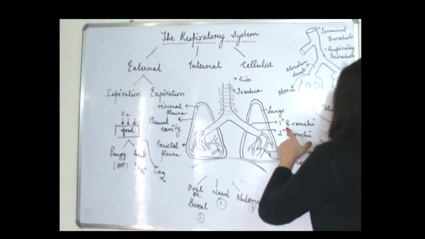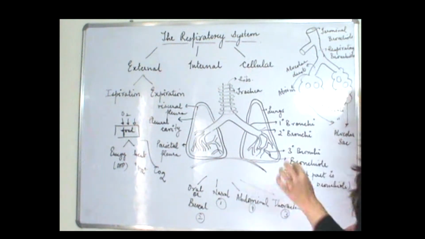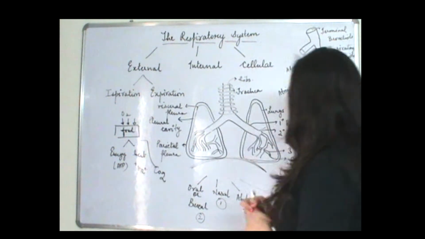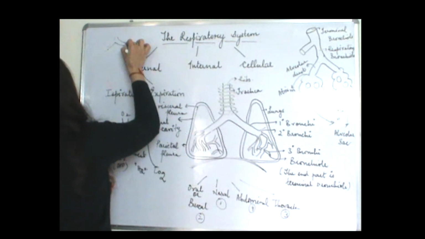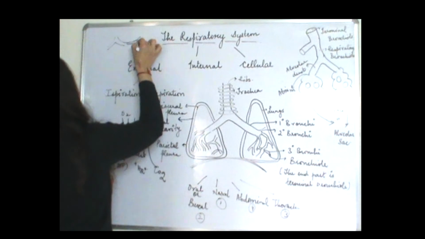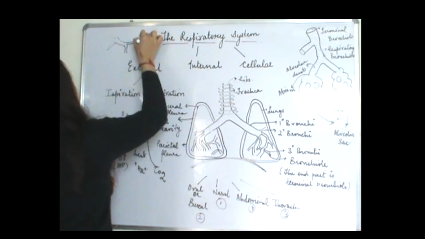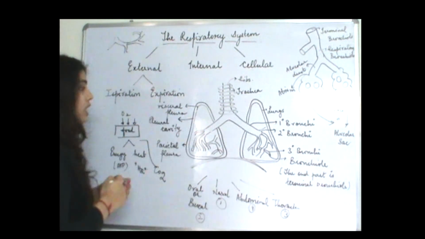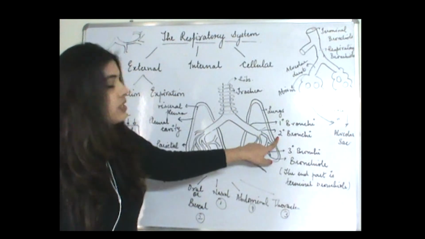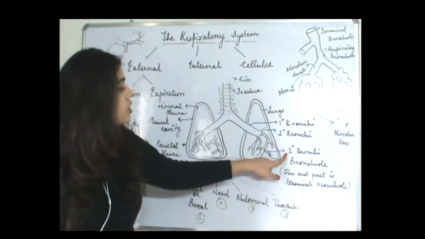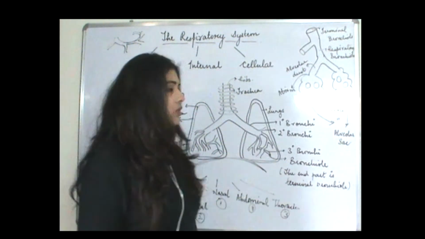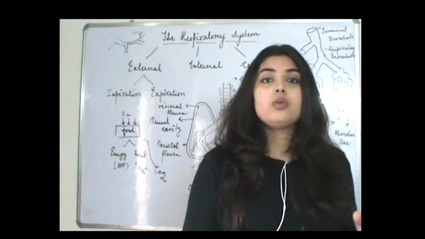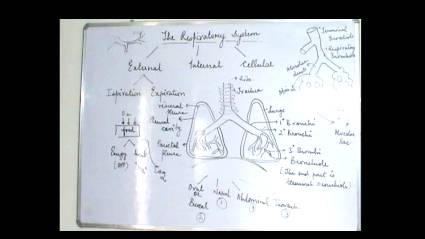So now primary bronchi will further give rise to secondary bronchi, right? For example, it is starting from here. This will be the primary bronchi, this will be the secondary bronchi. From the branches from which it is arising, this will be the tertiary bronchi. After the tertiary bronchi, the term is changed and it is known as bronchioles. And the ending part of that bronchiole is called the terminal bronchiole.